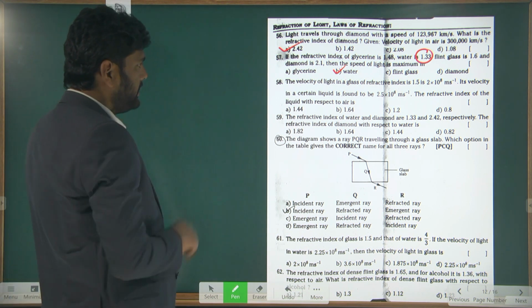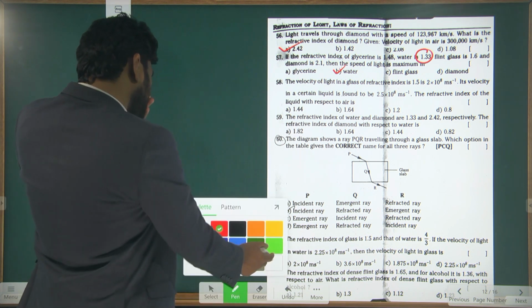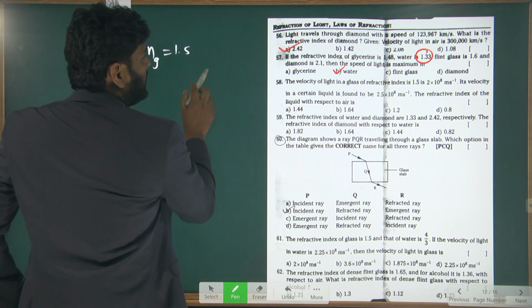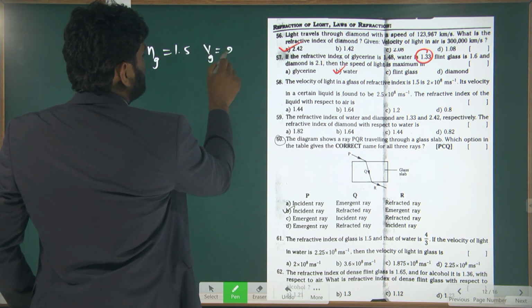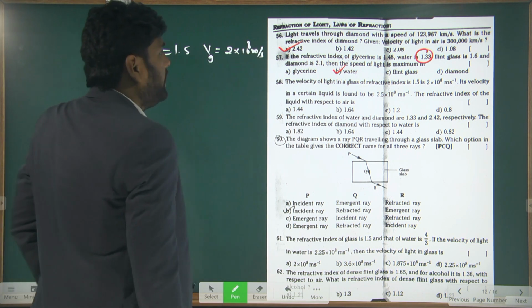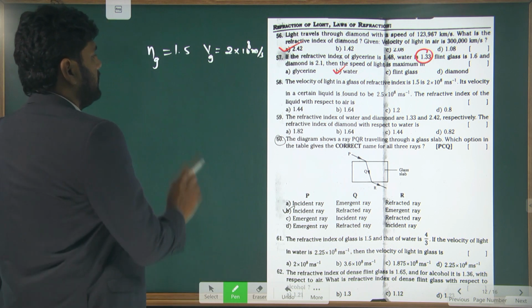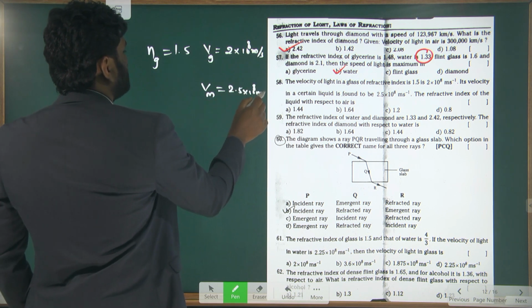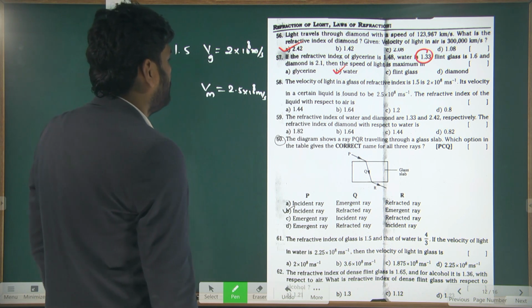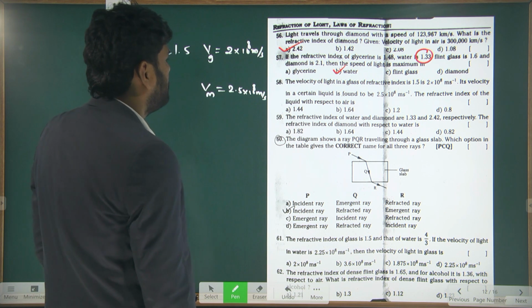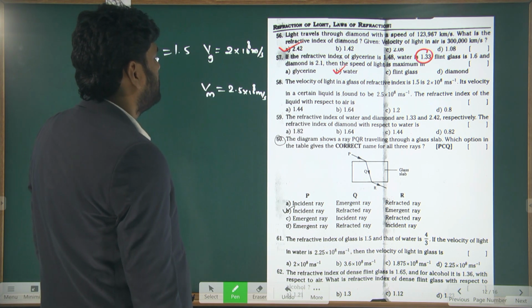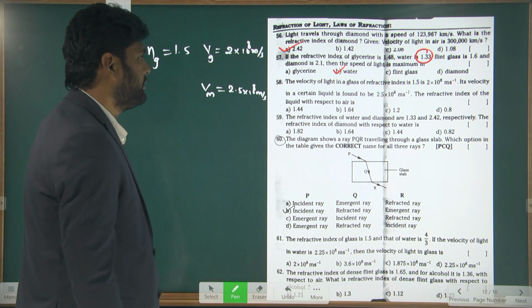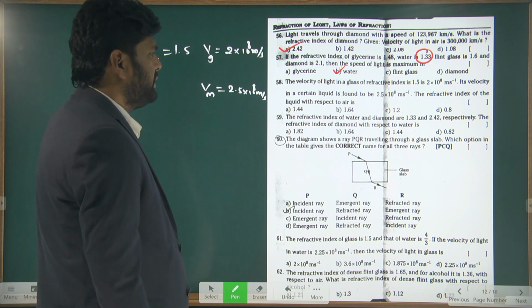So here they are asking for the velocity of light in the certain liquid with respect to air.